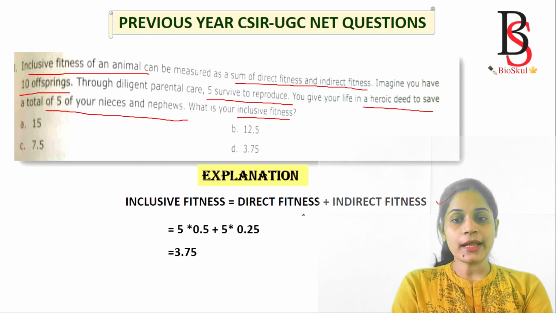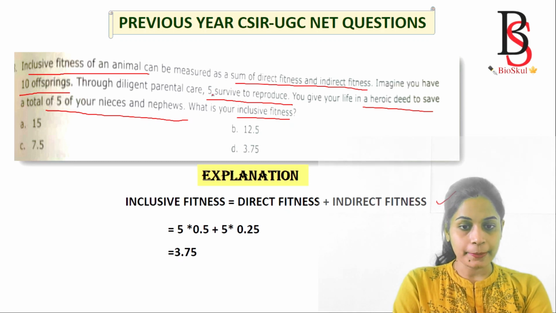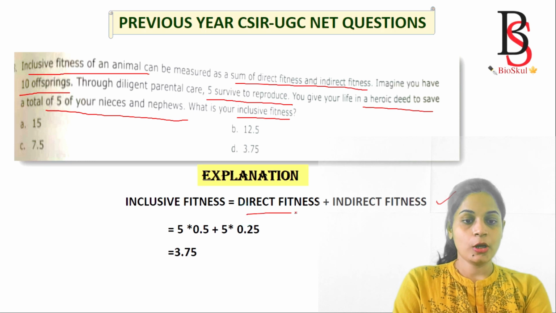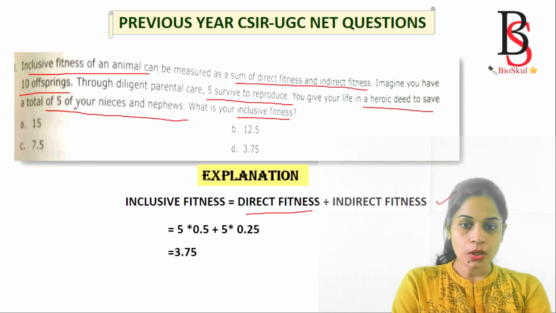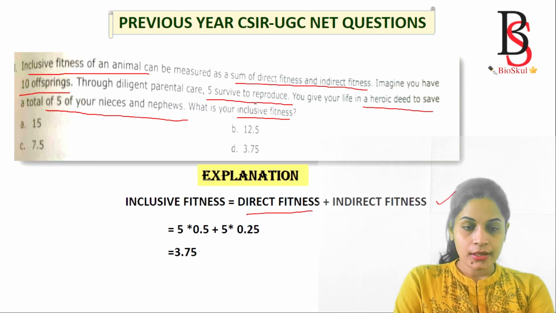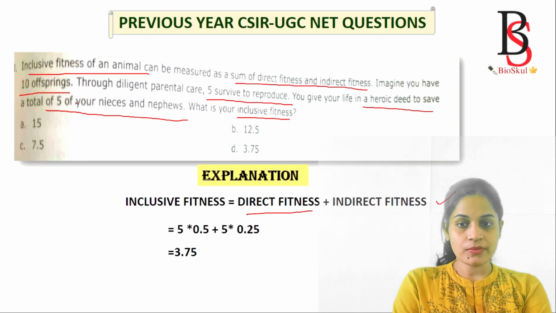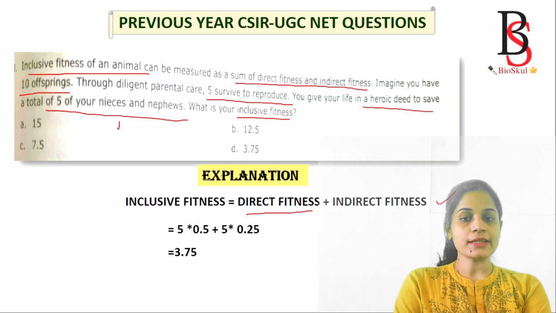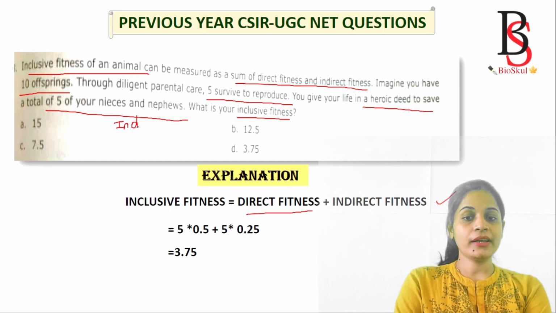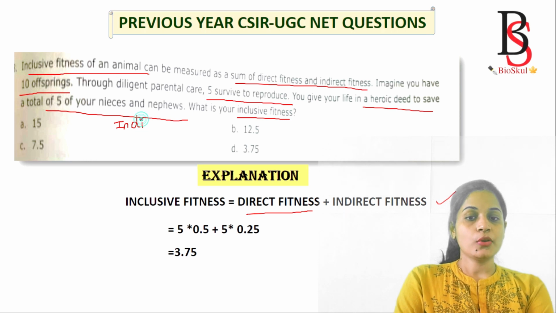So here, for direct fitness, 5 of your offspring survive, and by the heroic deed you also save 5 of your nieces and nephews. So here that fitness is indirect fitness. How can we calculate the inclusive fitness?